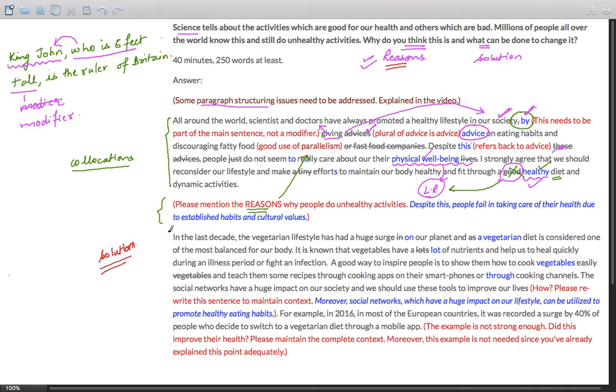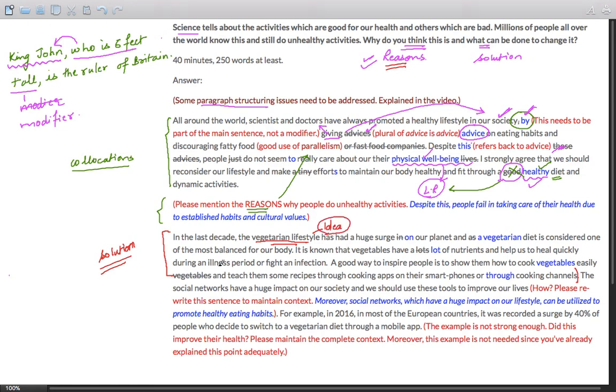Well, if you go from this portion to here, this is the first point, that the solution to prevent making people more healthier is to promote a vegetarian lifestyle. And vegetarian lifestyle, this is the idea.